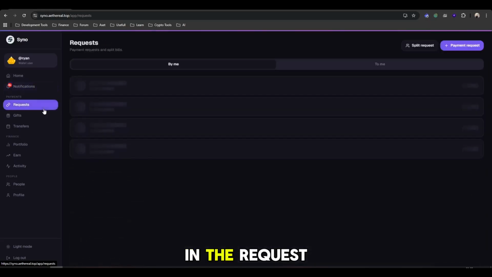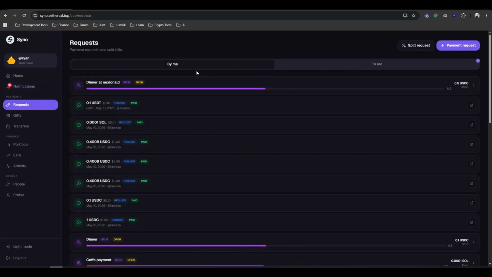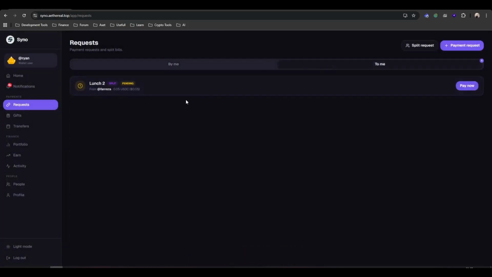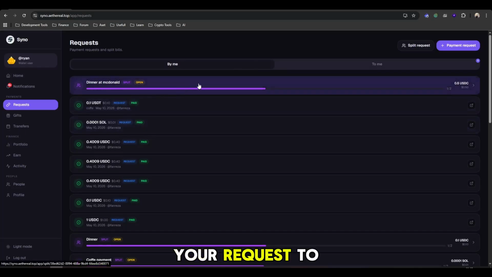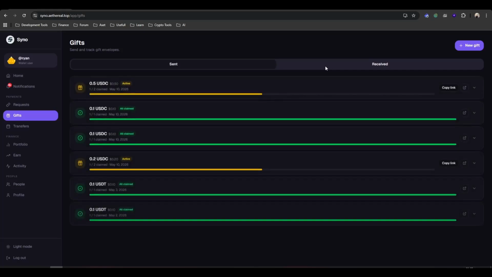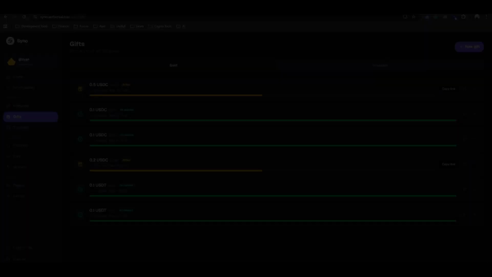And let's see in the request, this is the request. This is the same as on the dashboard. You can request payment, you can do a split request, and you can see if there's a request to me, I need to pay this. Or you can see your requests to others. This is your gift tab, how much you send and how much you receive.